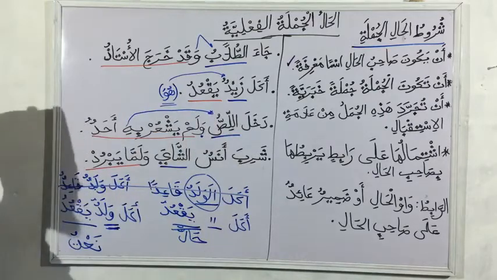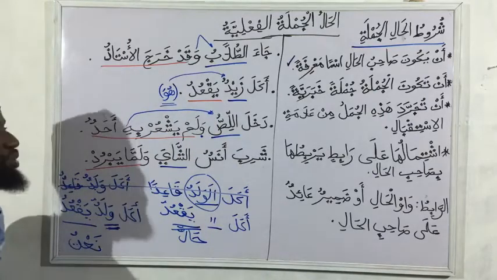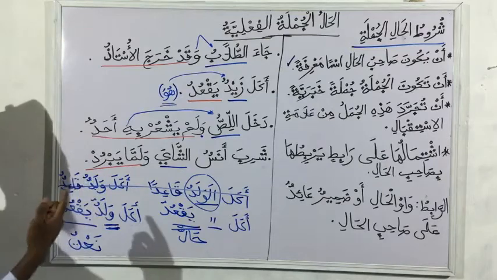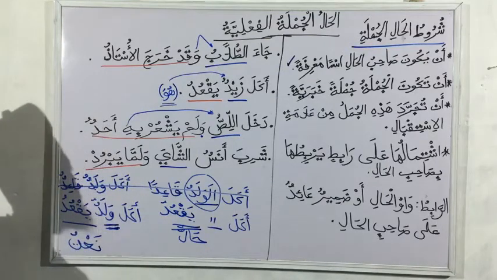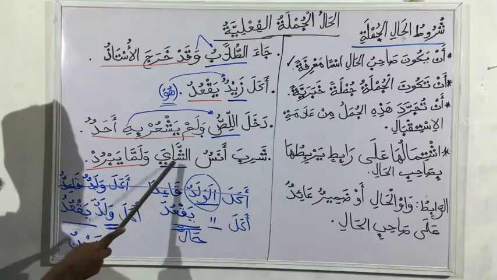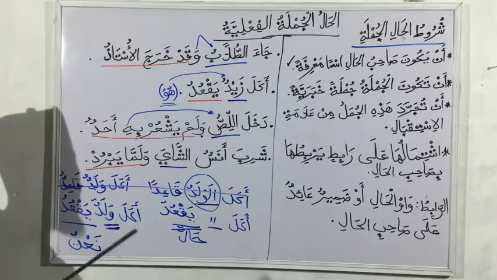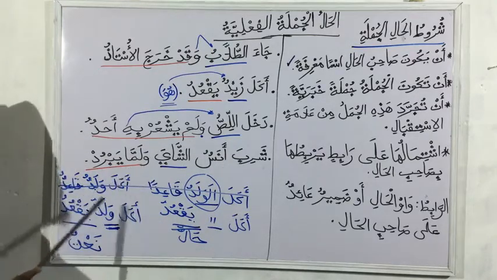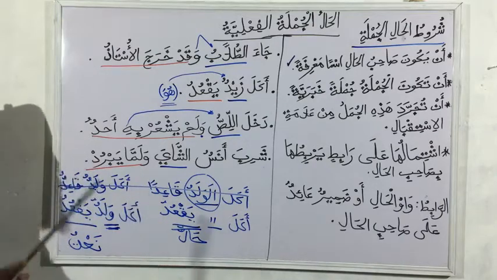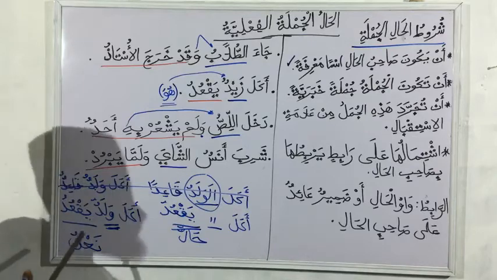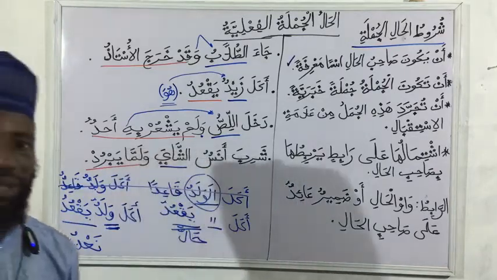So sometimes it can just be your wa. Sometimes it can be your wa and the domir together. Do you get now? So look at this. Shariba Anosun al-shaya. Anos drank the tea. Walamma yabrud. While the tea has not yet gotten cold. So the tea is not yet cold, but he drank it.